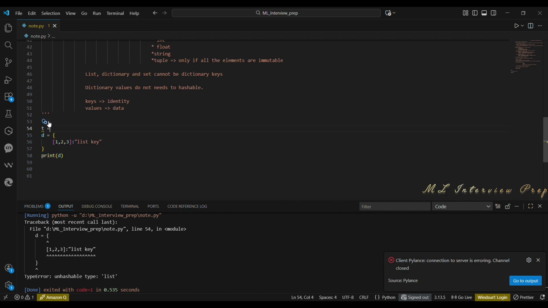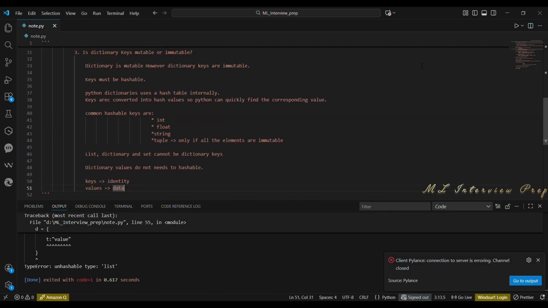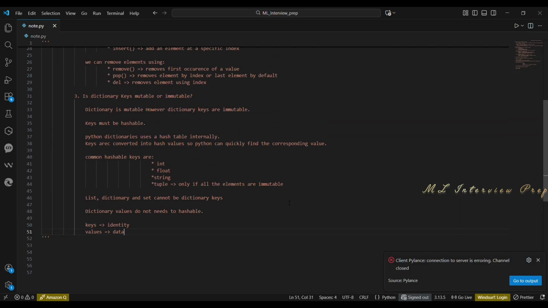Now I am going to give a list inside a tuple and assign it as the key of a dictionary, and I am giving string as its value. And now this is failing. Even though tuple is immutable, it contains the mutable list. So a tuple is hashable only if all the elements are immutable. That's why this fails here.